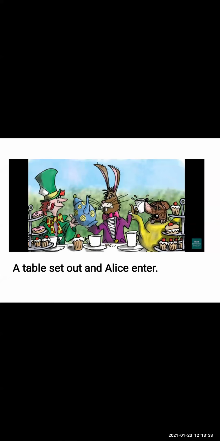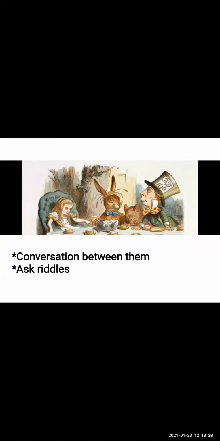When Alice entered, at that point, all three cried out loudly, "No room, no room." That means there is no place. But there is plenty of room, said Alice very angrily. Plenty of room means plenty of space. And she sat down in a large armchair at one end of the table.